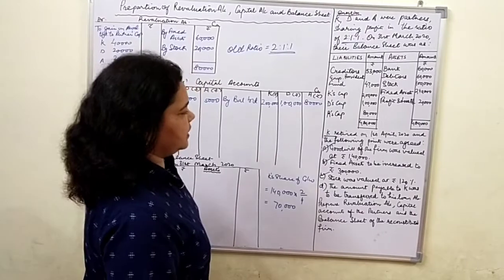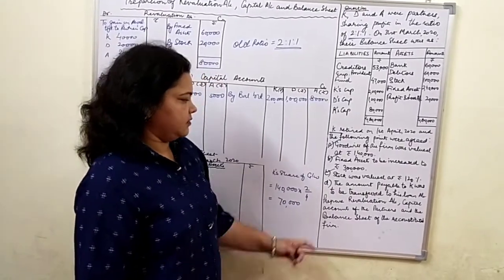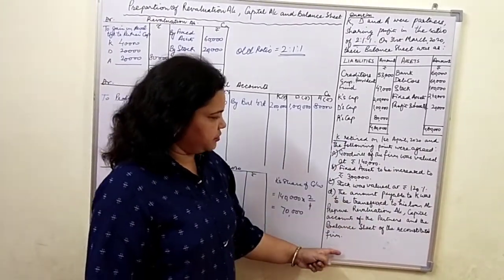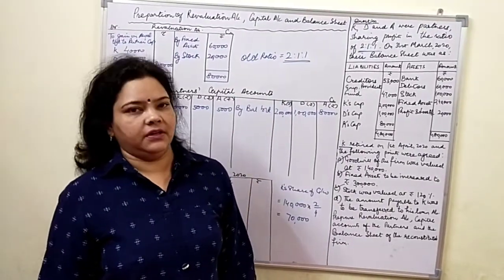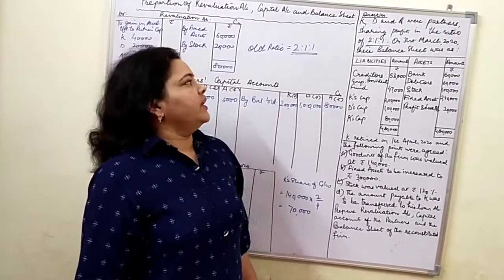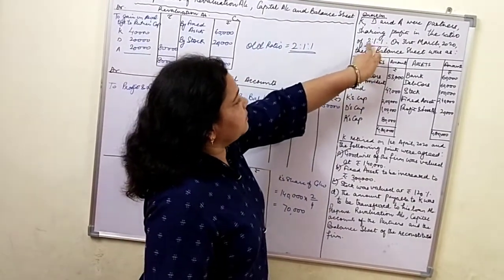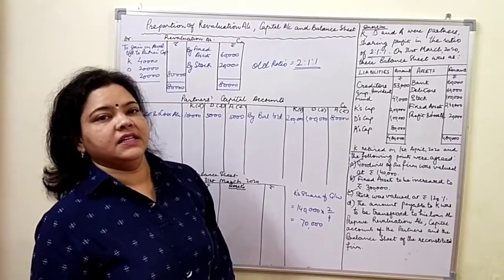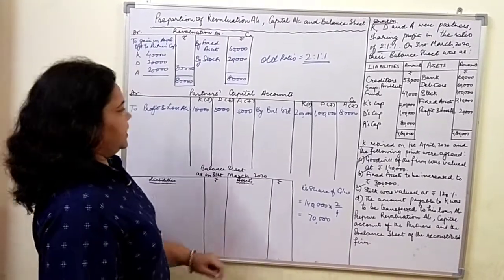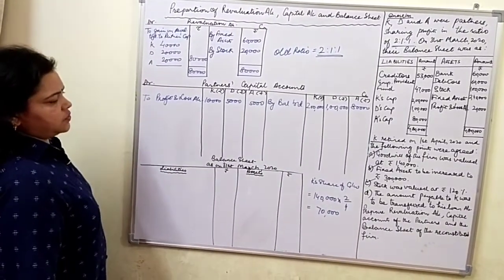So we discuss the adjusting entry. Gaining partners debited to sacrificing partner. Now see, we have already read the question and we found that no new ratio is given. So we will take the mutual ratio of D and A as gaining ratio as well as new ratio. So the gaining ratio comes out to be 1:1.